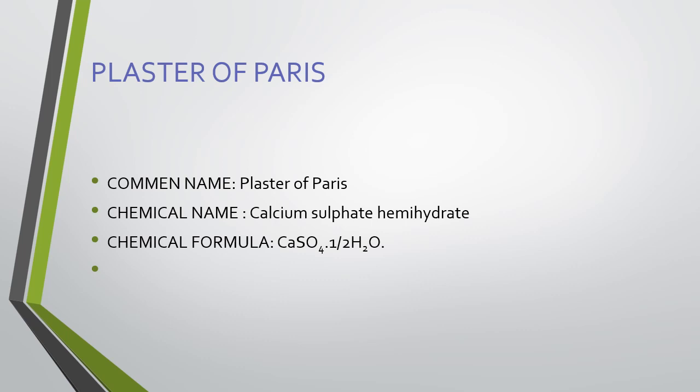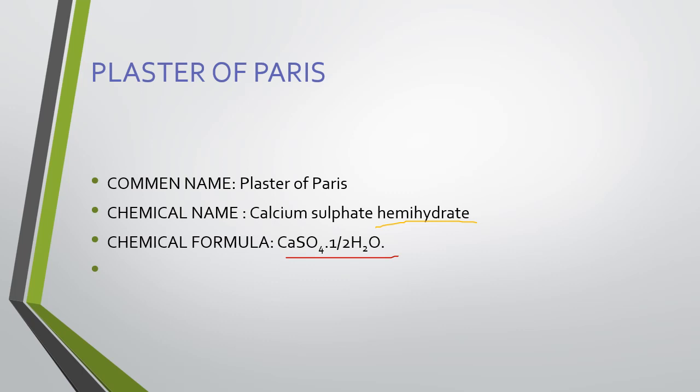Now the next chemical compound is plaster of Paris. The common name plaster of Paris, chemical name calcium sulfate hemihydrate. Also we can call this one a hemihydrate or semi-hydrate. Chemical formula, that is CaSO4·½H2O.